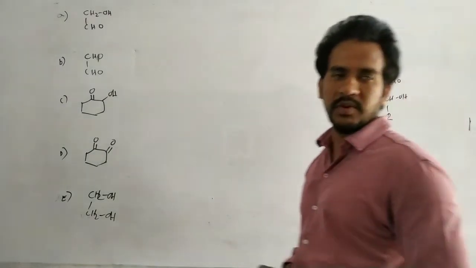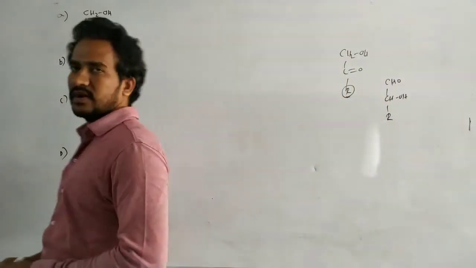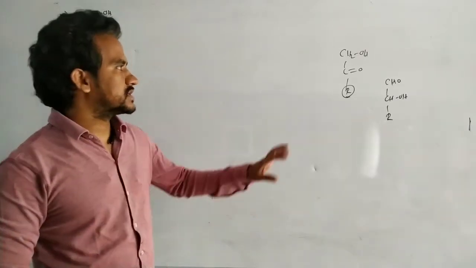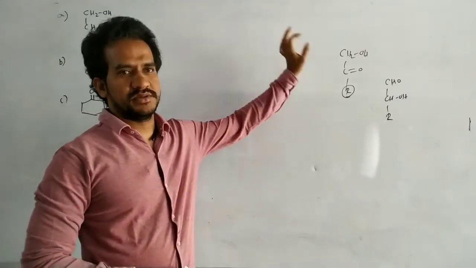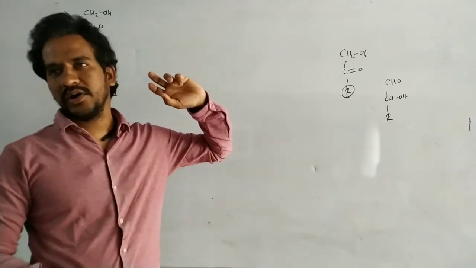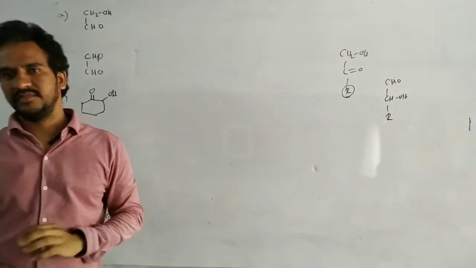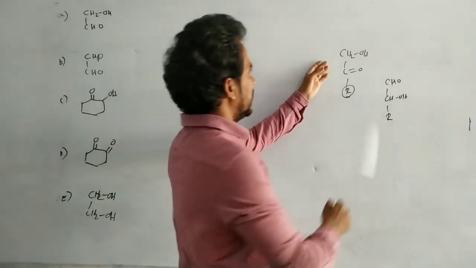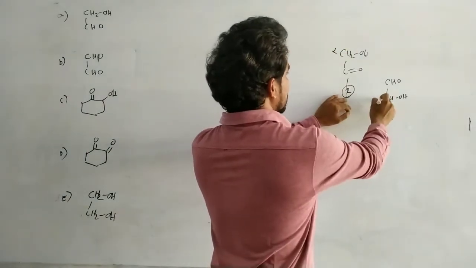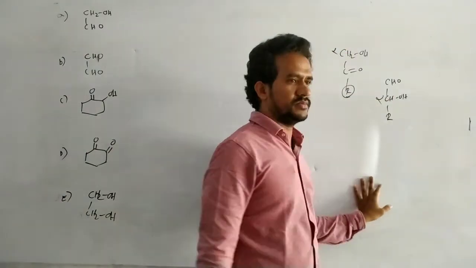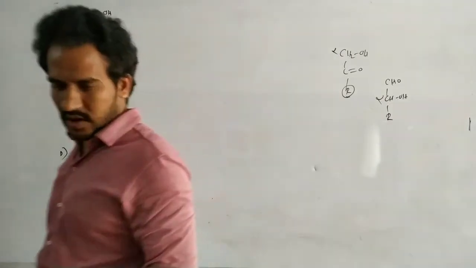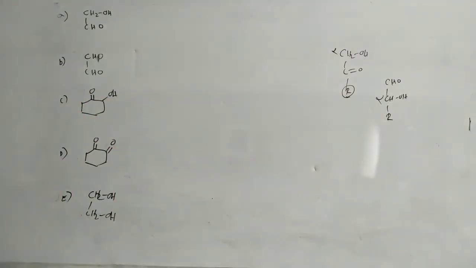That means a hydroxy carbonyl compound must be present. So an alpha hydroxy carbonyl compound forms an osazone.